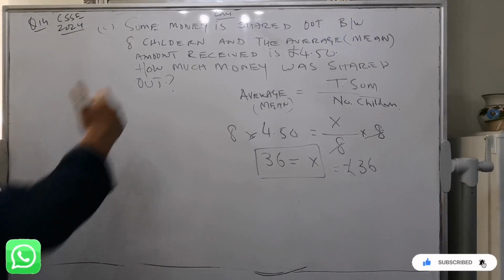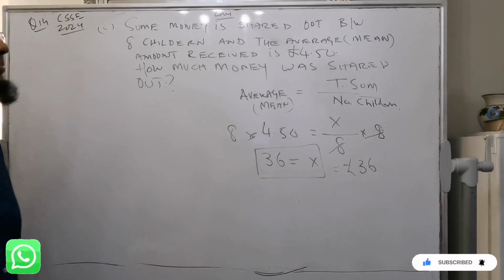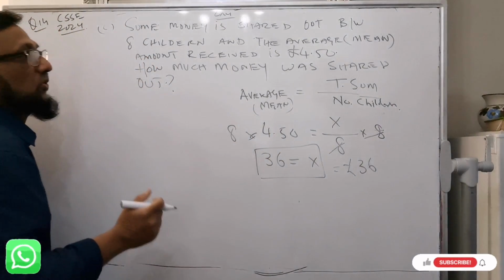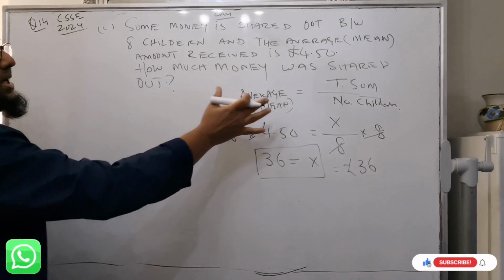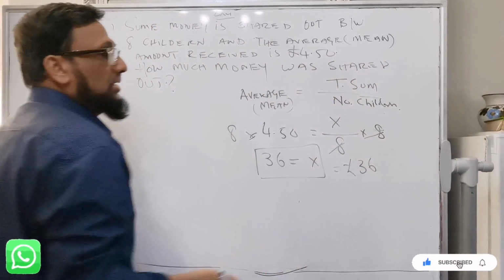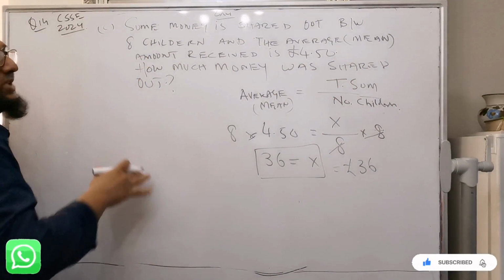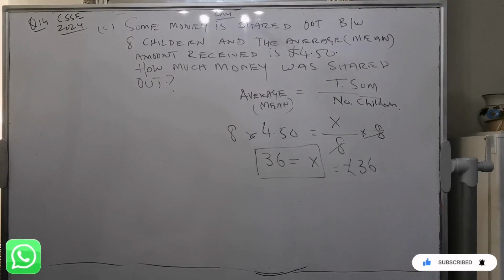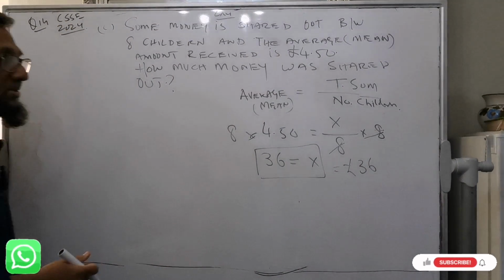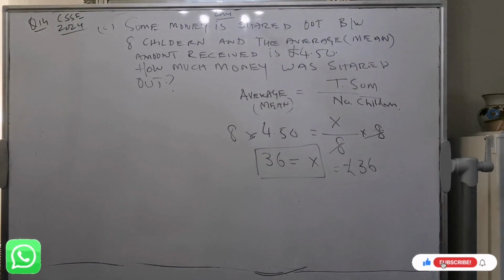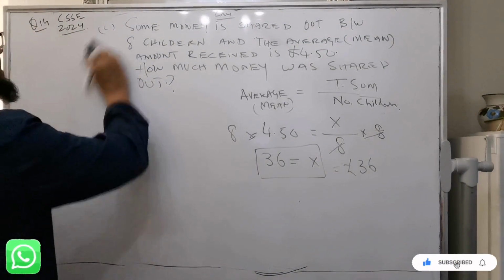Okay, so part A and part C are very simple. You simply plug in the values in the formula and work out. Here the average is given and you find the sum of money which was shared. And the first one is simply you need to add all the values and divide by the number of prizes. You will get the answer 11. Now back to question D.